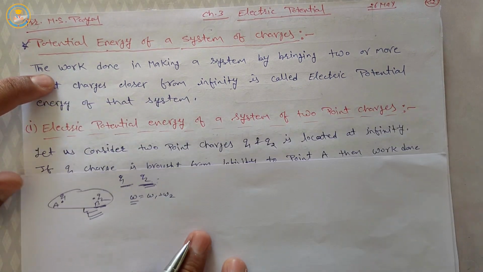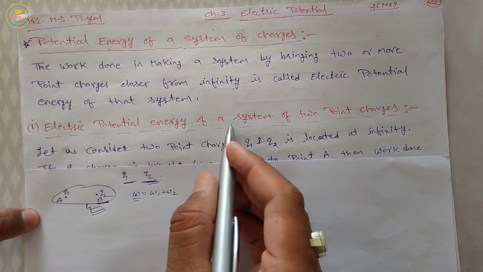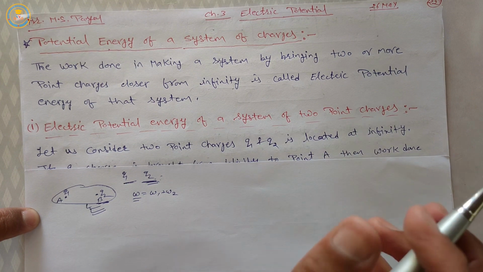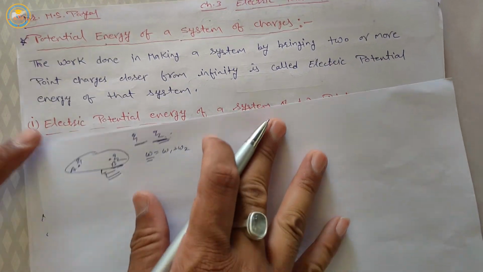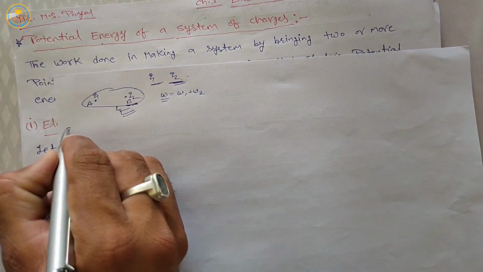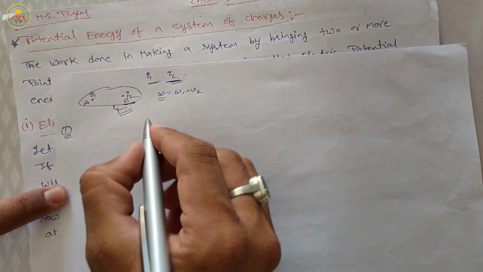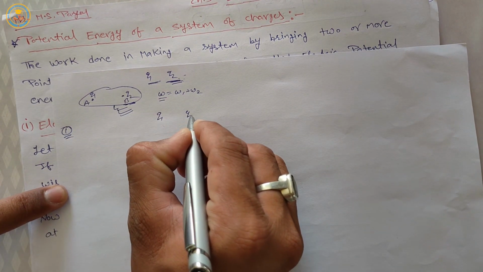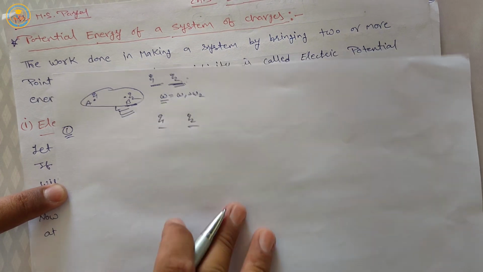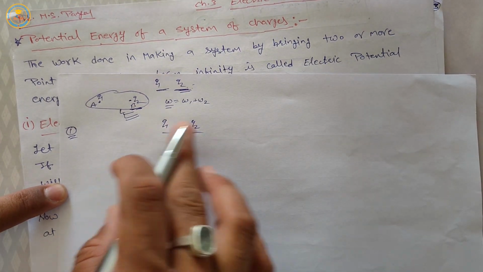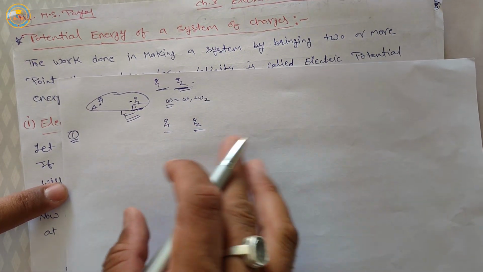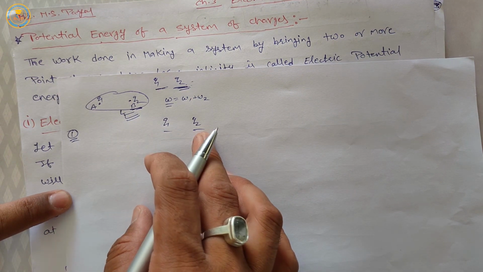Firstly, we calculate the electric potential energy of a system of 2 point charges. In the first derivation, suppose we have 2 point charges q1 and q2. At the start these charges are located at infinity.